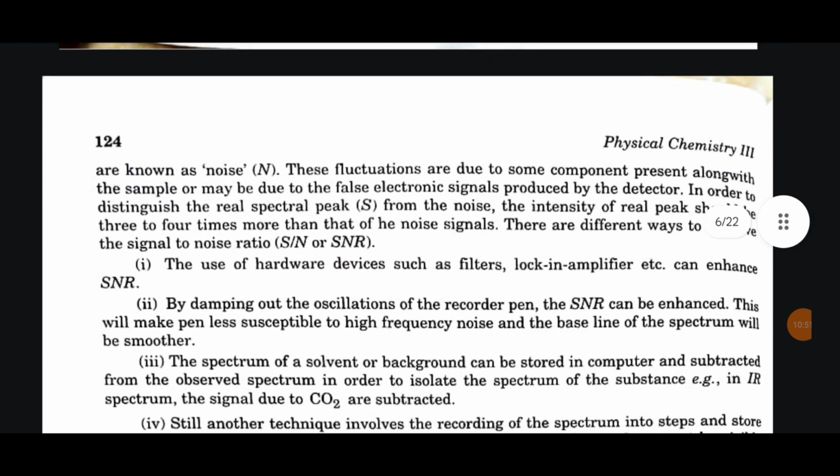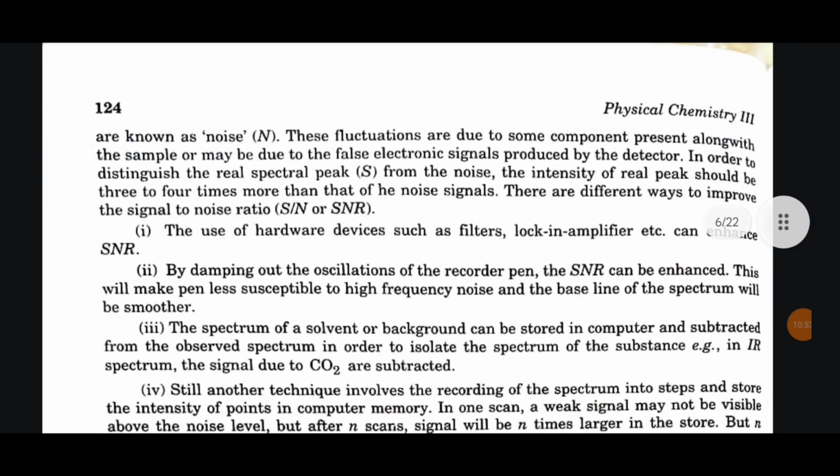These fluctuations are due to some component present along with the sample or may be due to the false electronic signals produced by the detector. In order to distinguish the real spectral peak from the noise, the intensity of the real peak should be 3 to 4 times more than that of the noise signal. There are different ways to improve the signal to noise ratio.